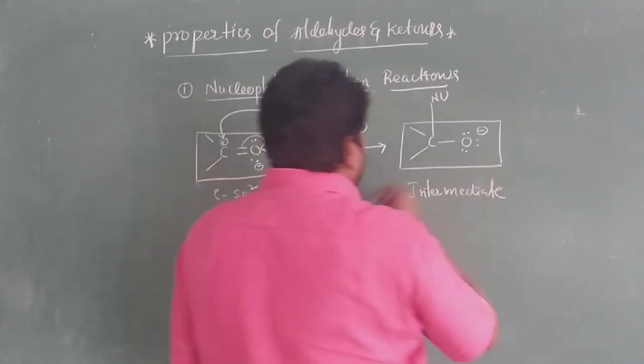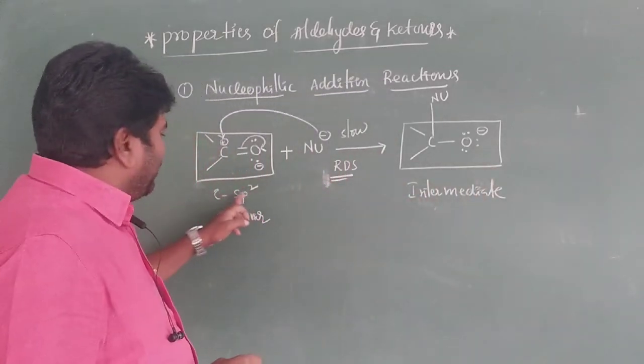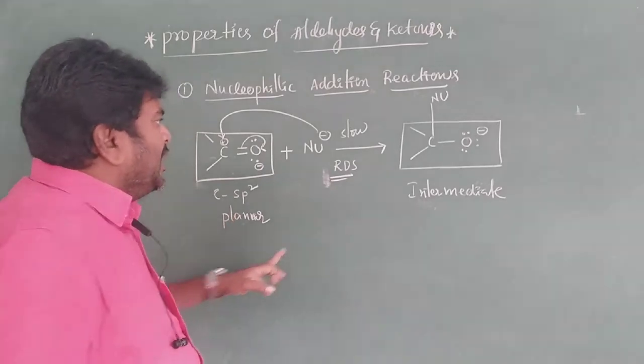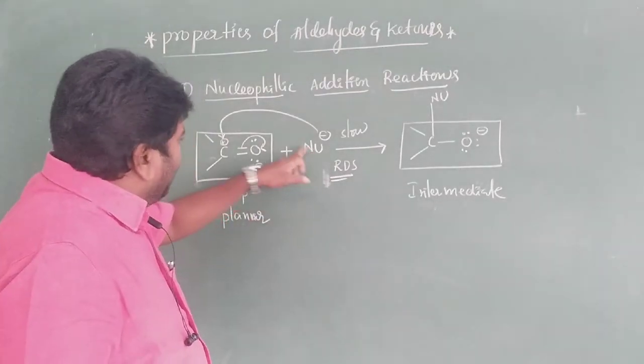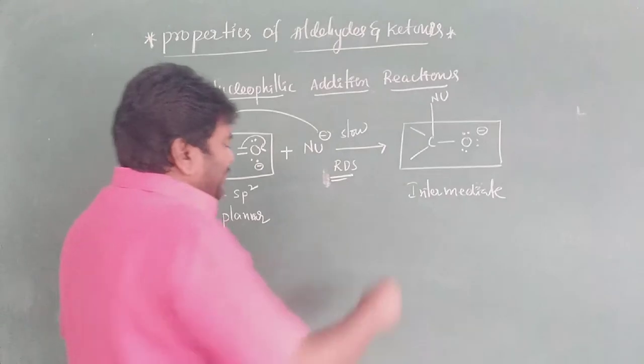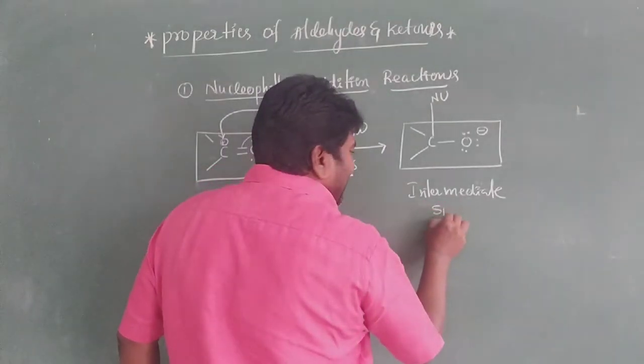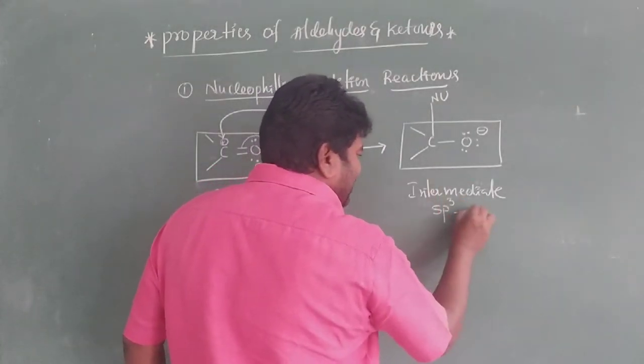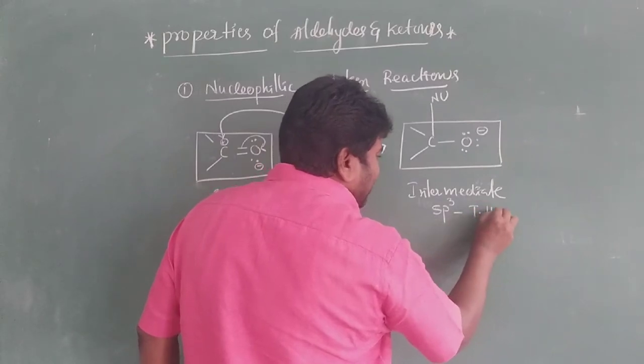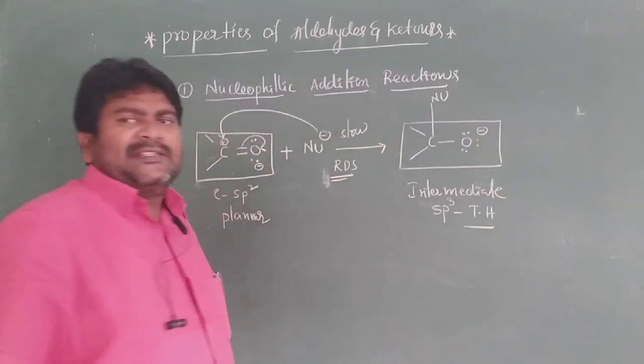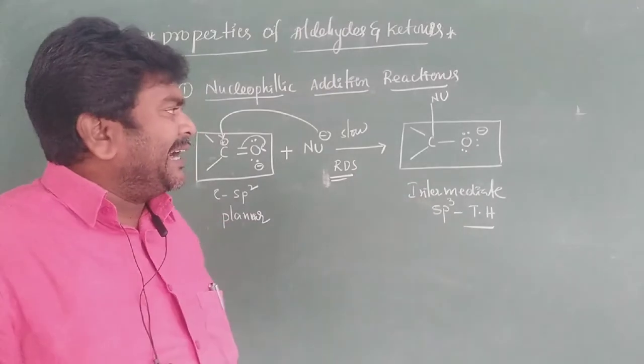See here, we have sp2 hybridization, a planar structure. After addition of the nucleophile to carbon, it converts to sp3 hybridization, a tetrahedral shape. It is very important: sp3 hybridization and a tetrahedral shape.